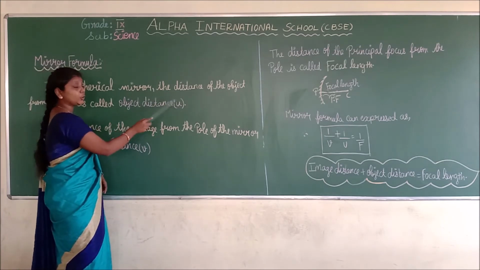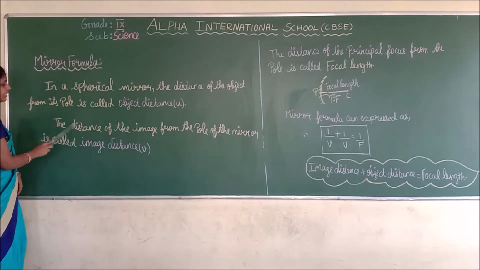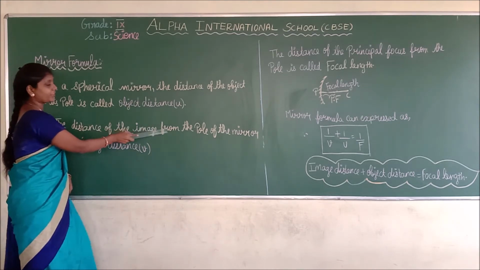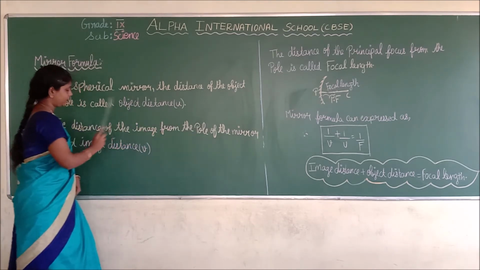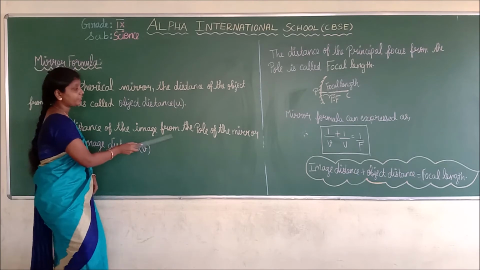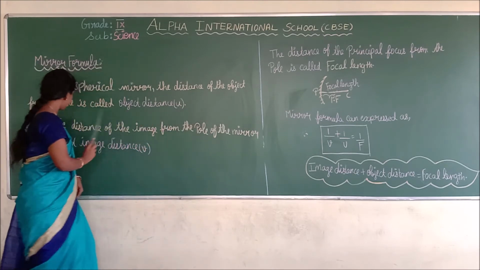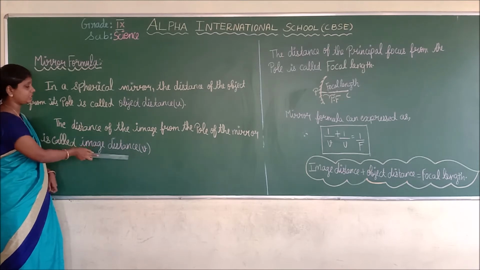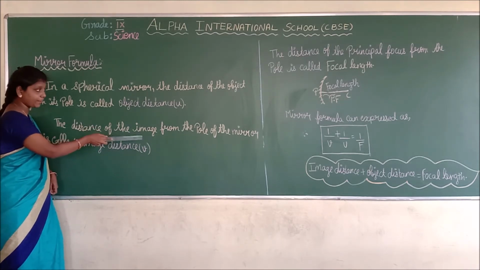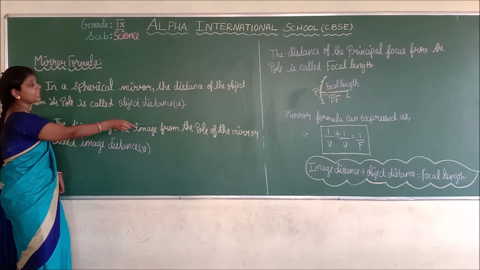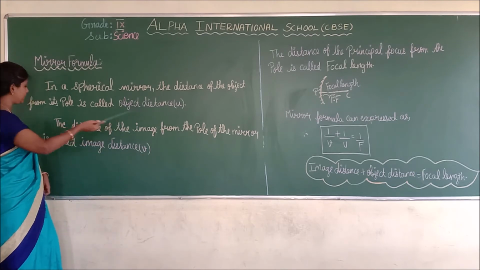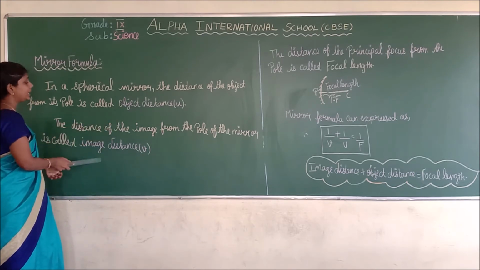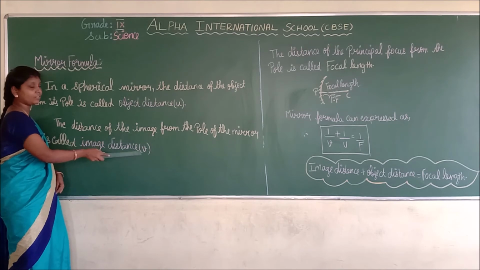Object distance is u. Next, the distance of the image from the pole of the mirror is called the image distance. What is image distance? The distance of the image from the pole of the mirror, or the center of the mirror, we call that the image distance. How do we denote it? We denote image distance as v.